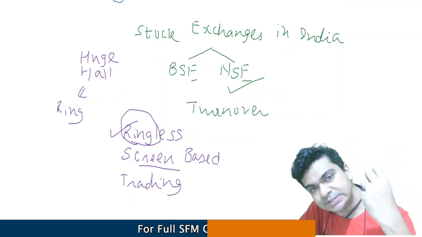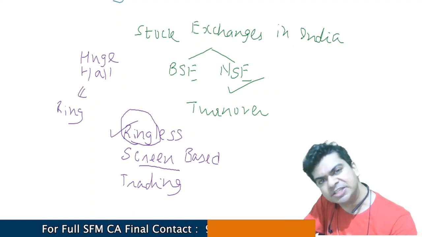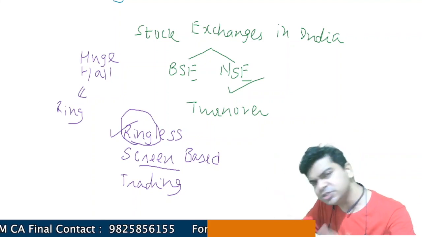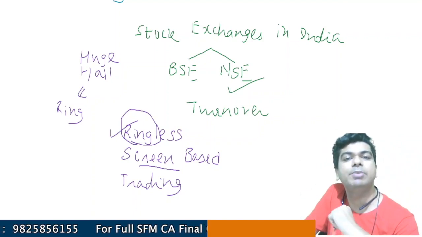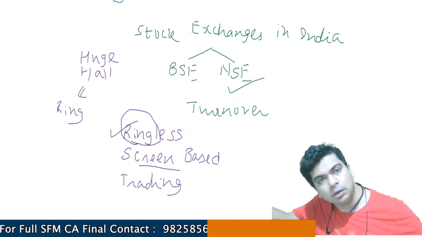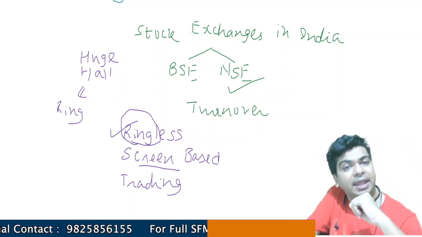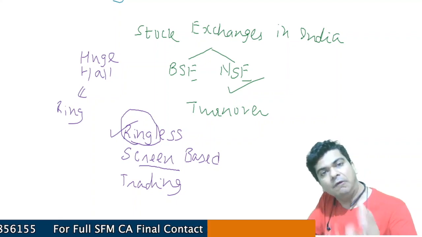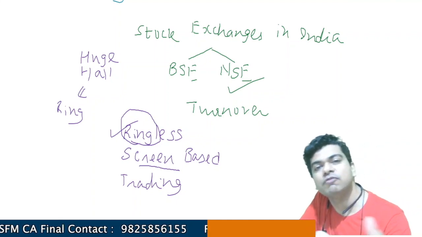So that was the similar system which was there in the earlier days. You visit any stock exchange. I am in Vadodara, so I may visit the Vadodara stock exchange, or you may be in any other city. If your city has a stock exchange, just visit that particular stock exchange. You will see over there a huge hall, which we are referring to as the ring. In the earlier days, in that huge hall, the brokers would assemble. For example, let us say I want to buy shares of Reliance. So I will tell my broker, please buy 100 shares of Reliance for me.